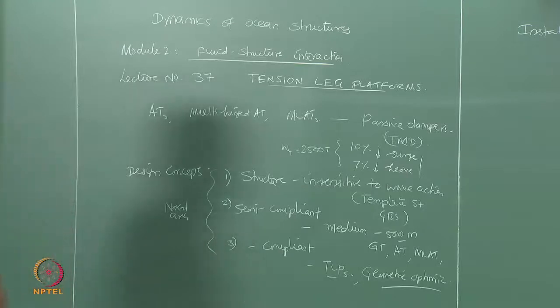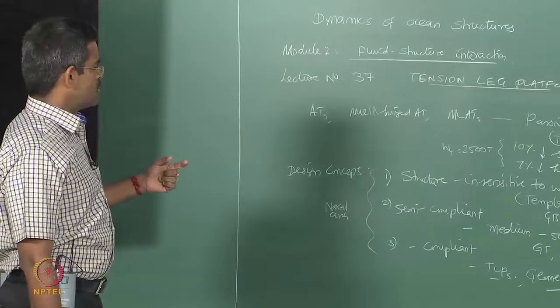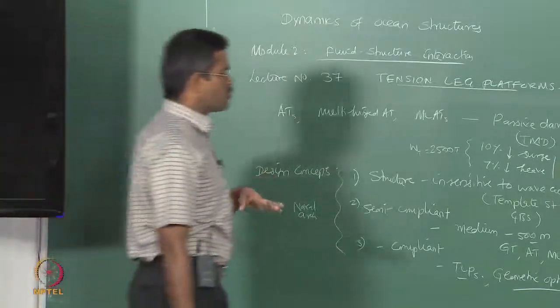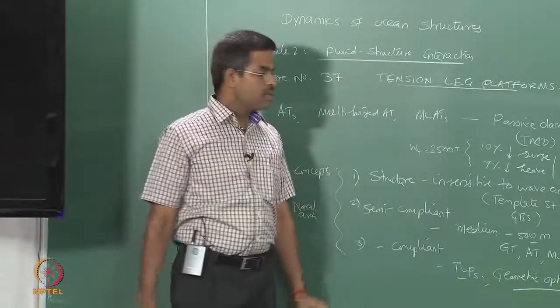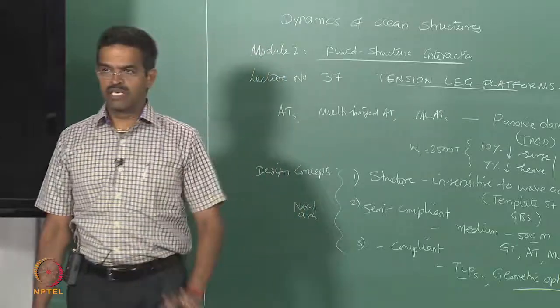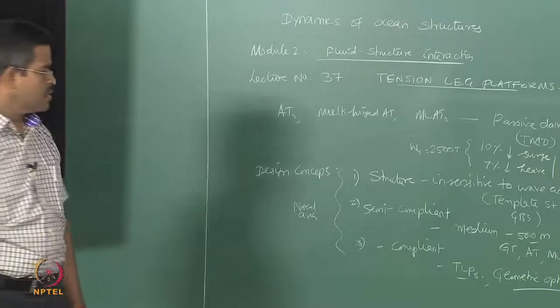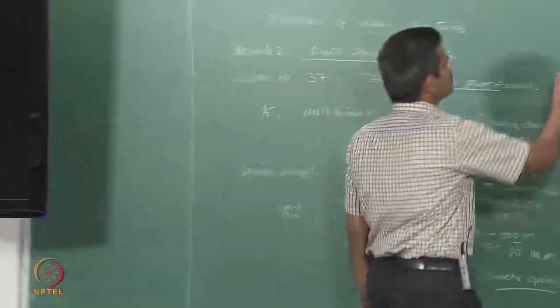One may easily think that if you know the dynamic analysis of a floating body, can't you design a compliant vessel? No, because compliant vessels do not float. They are in taut mode, they are position restrained, and that is where the maximum difference comes into play in dynamics. So they wanted to make it position restrained.